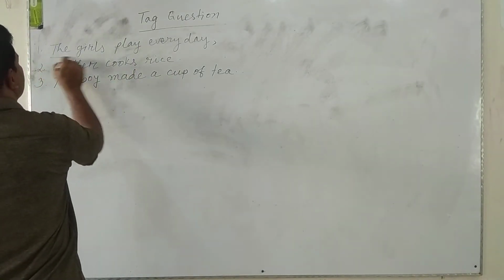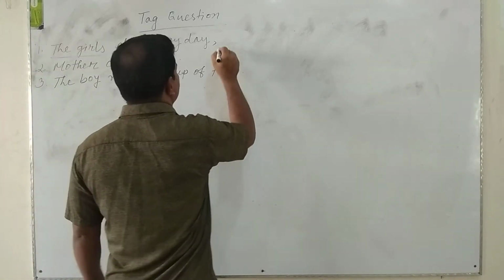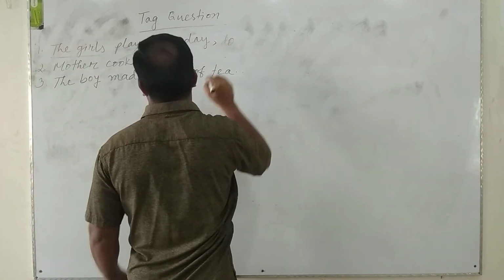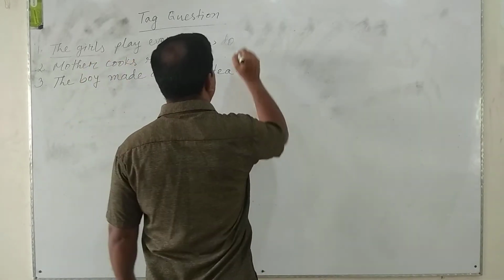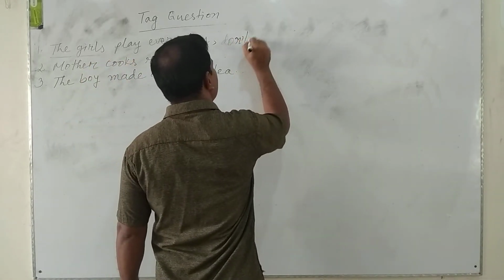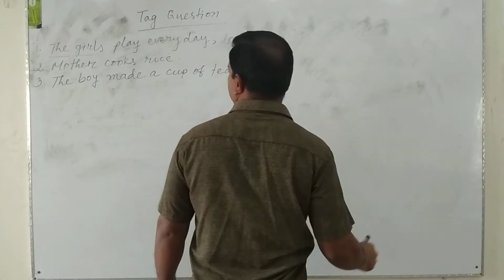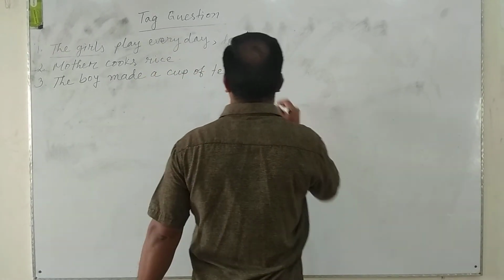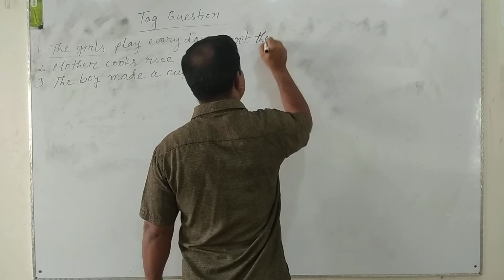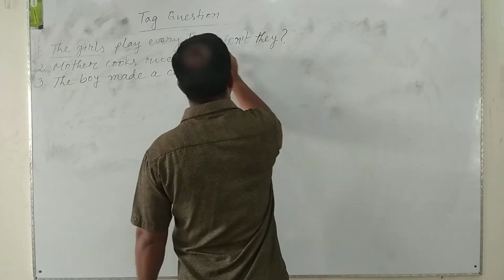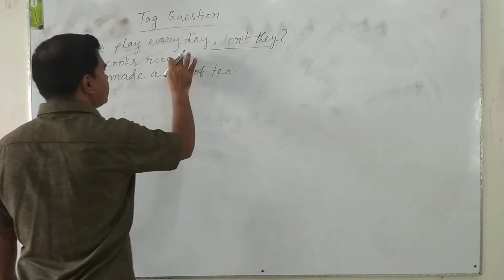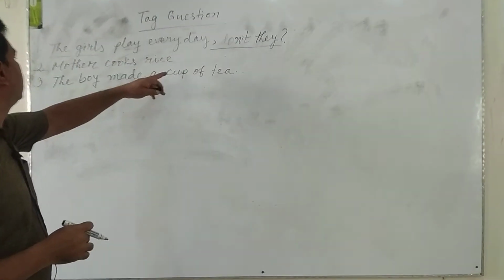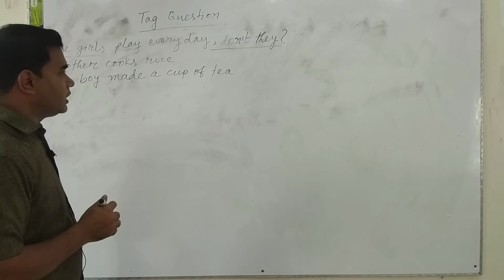So, here it is a plural subject, we have to use do, and the sentence is in affirmative form, so we have to use not in the short form. The girls play every day, don't they? In the same way, we have to omit the full stop. Mother cooks rice.